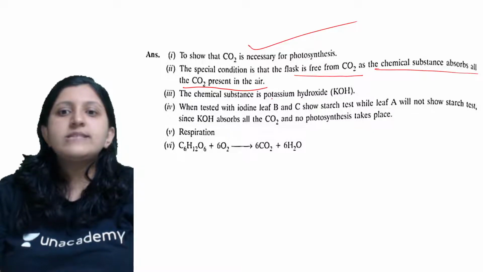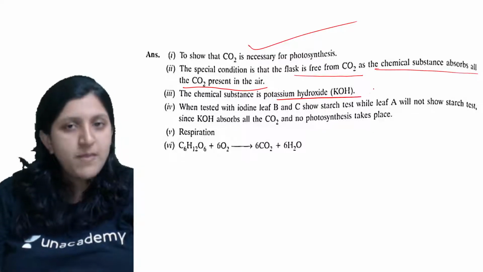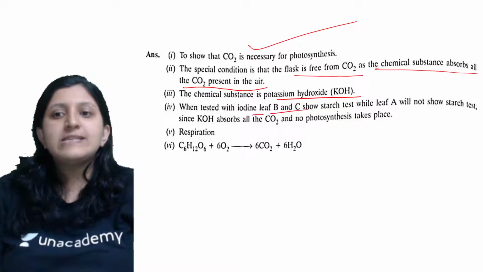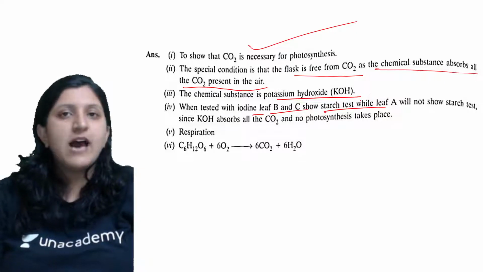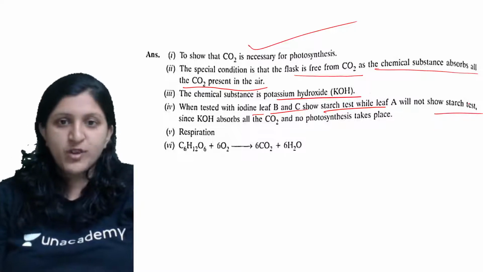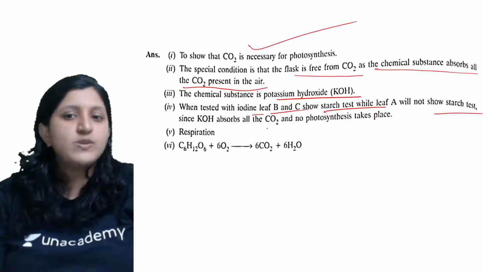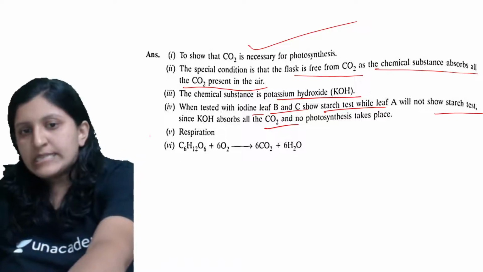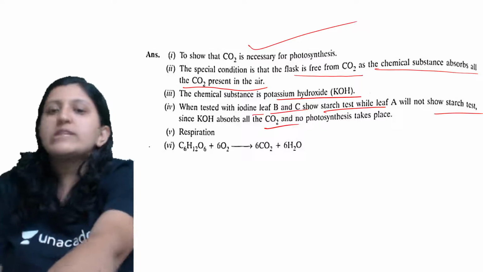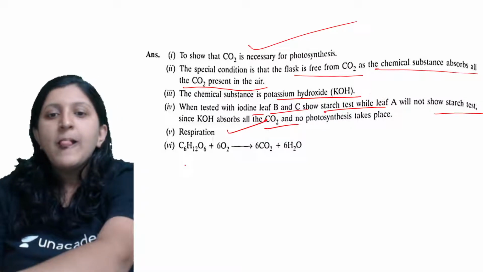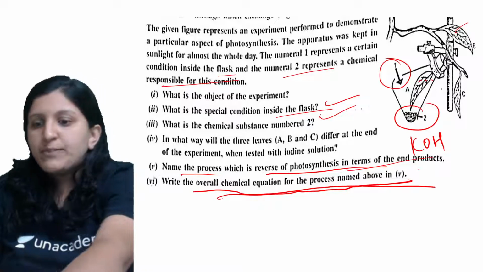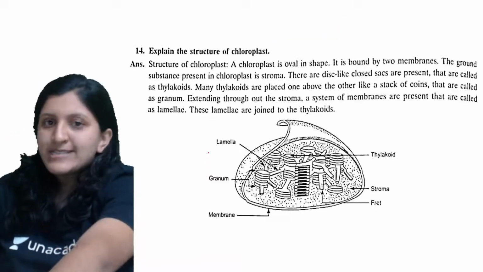Now the chemical substance is basically potassium hydroxide. When tested with iodine, in leaves B and C starch will be present, while in leaf A there is no starch. Okay, since KOH absorbs all the carbon dioxide, no photosynthesis occurs there. Fifth question: name the process which is the reverse of photosynthesis. Yes, it is respiration, and this is the overall equation. Write the overall chemical equation for the process. You can just write a balanced equation there.